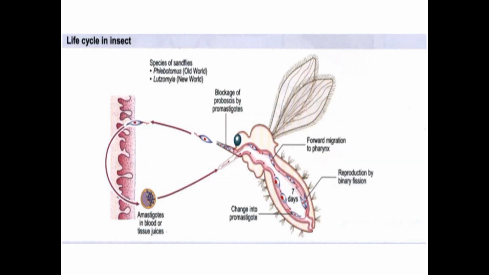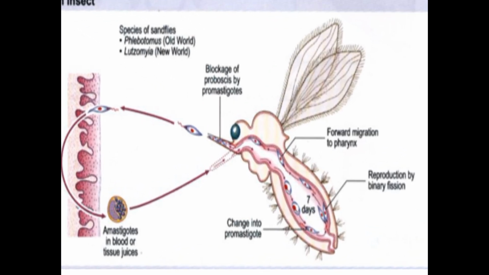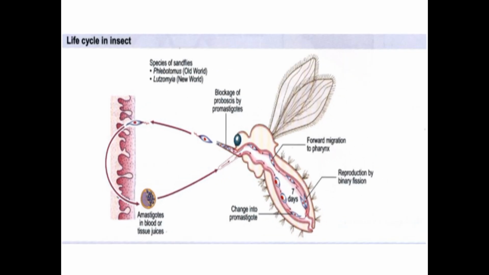This diagram explains the life cycle in the insect. The insect ingests the amastigote, which goes to the gut of the fly and changes to the promastigote within 7 days, then the fly injects it again into the skin as a promastigote.